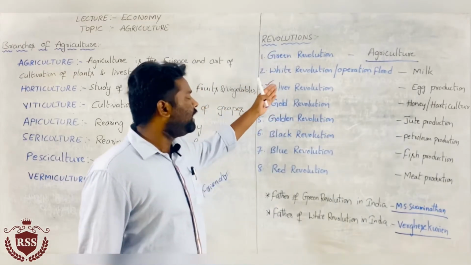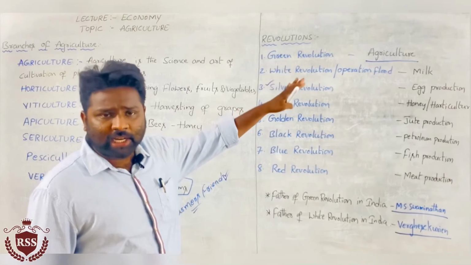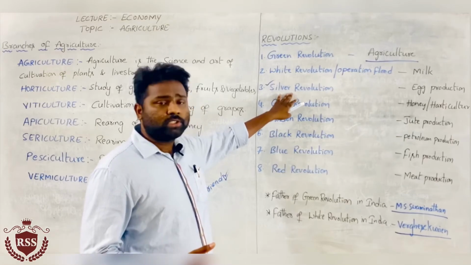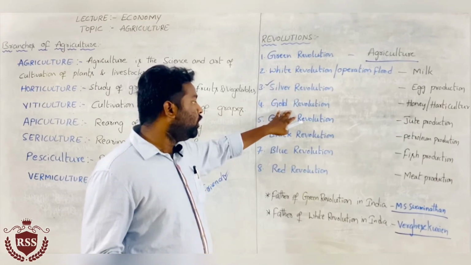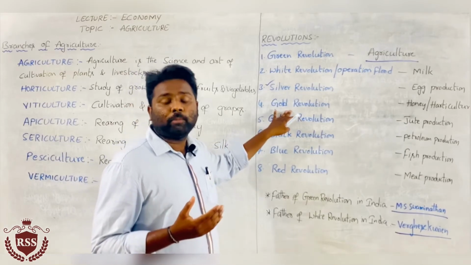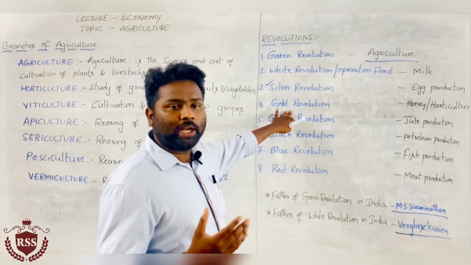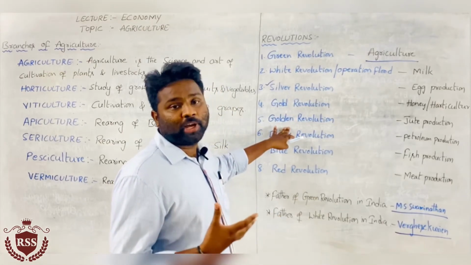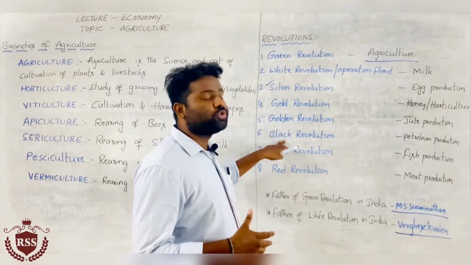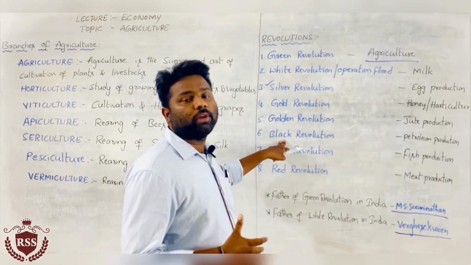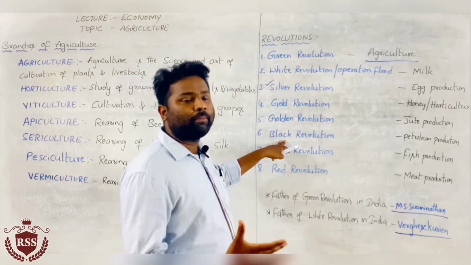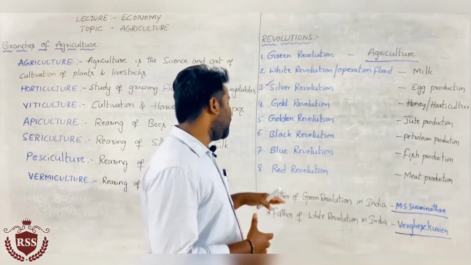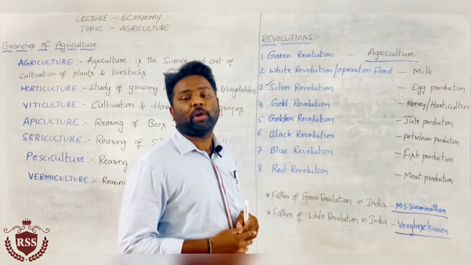Then green revolution is related to agriculture, white revolution relates to milk, silver revolution relates to egg production, and gold revolution relates to production of honey as well as horticulture. Golden revolution means increasing the production of jute. Black revolution means increasing the production of petroleum, blue revolution means increasing the production of fish, and red revolution means increasing the production of meat.